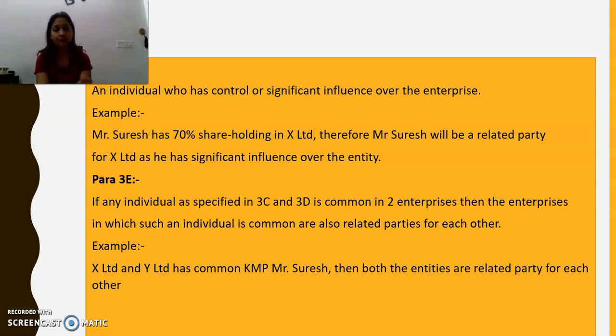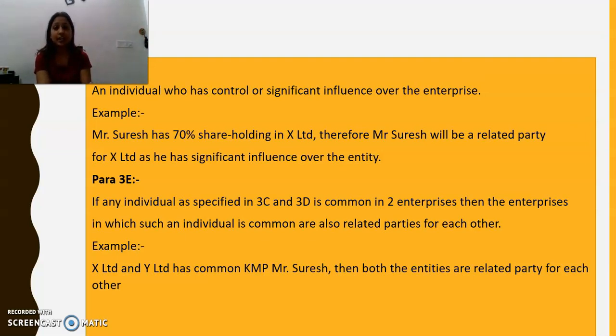Suppose there is a person Mr. Suresh who has 70% of shareholding in X Limited. Now obviously because he has such a major share in the company, he has significant powers and control over the company. So he is obviously going to influence the financial and operating decisions of the company, and therefore he will be considered as related party for the company.